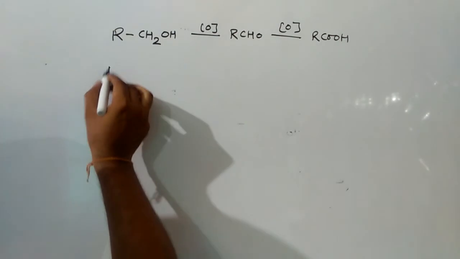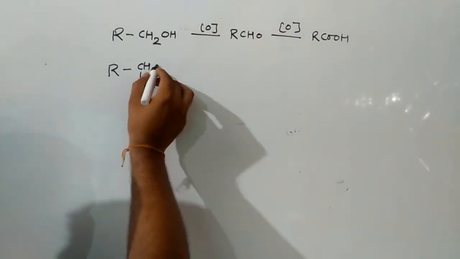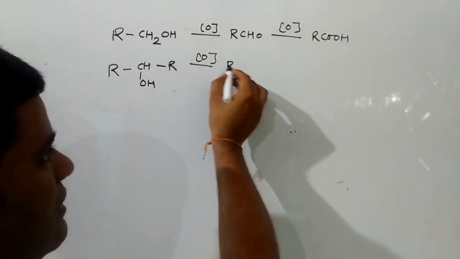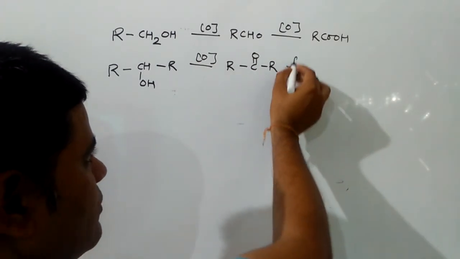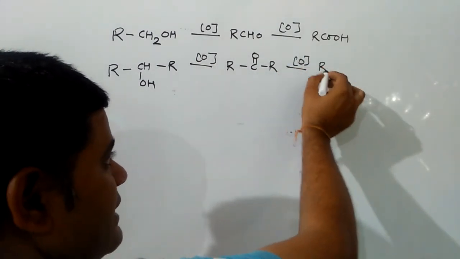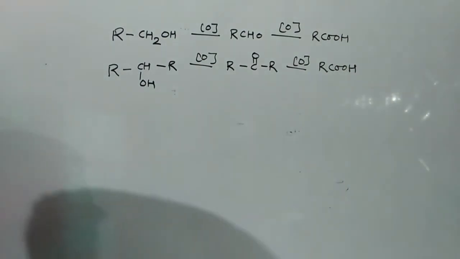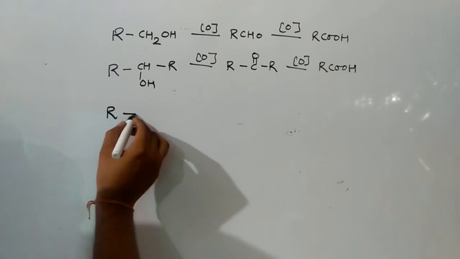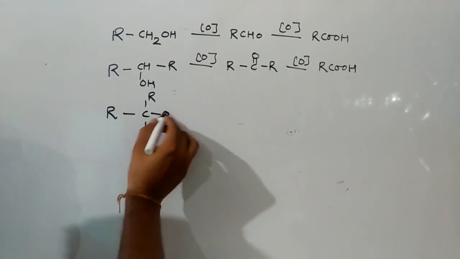In case of secondary alcohol, first we will get ketone, and that ketone on oxidation will produce carboxylic acid, and the carbon chain decreases by 1. Finally, for tertiary alcohol, first we will get ketone.